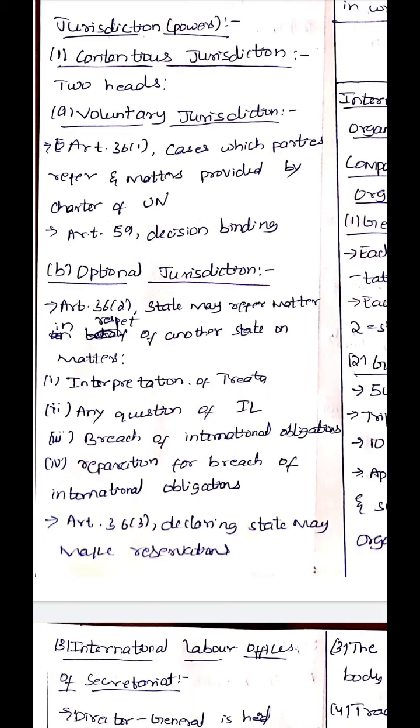Article 36, Clause 3 states about declaring state may make reservations. So the declaring state may make reservations. We have seen the meaning of reservations in previous units.